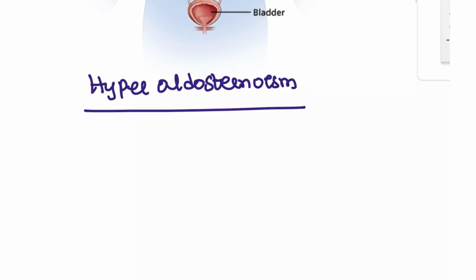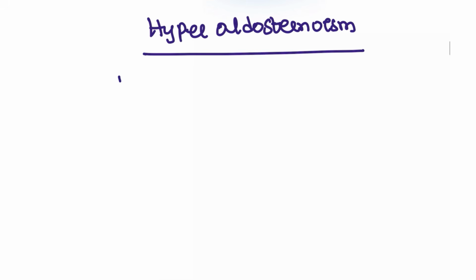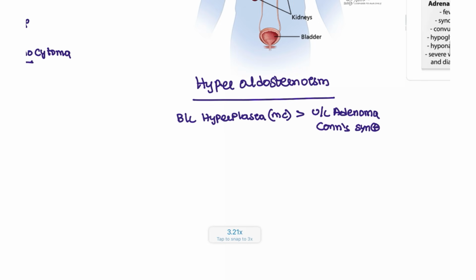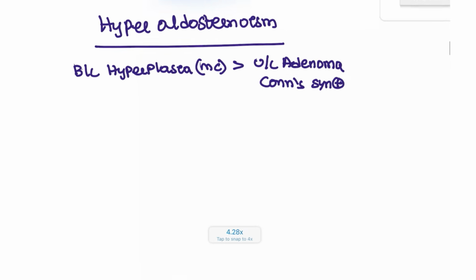One among them we can discuss is hyperplasia, bilateral hyperplasia. This is the most common overall, and then unilateral adenoma. Unilateral adenoma is also known as your famous FMGE favorite Conn syndrome. So this is the pattern, but symptoms are the same in both. We will be discussing Conn syndrome. All the following is the same, but you should not miss these Conn syndrome patients.